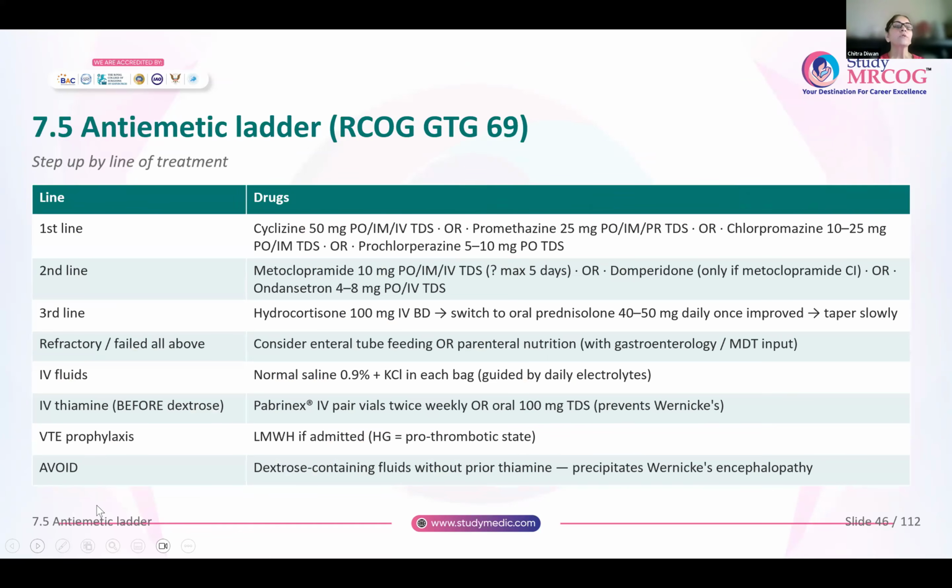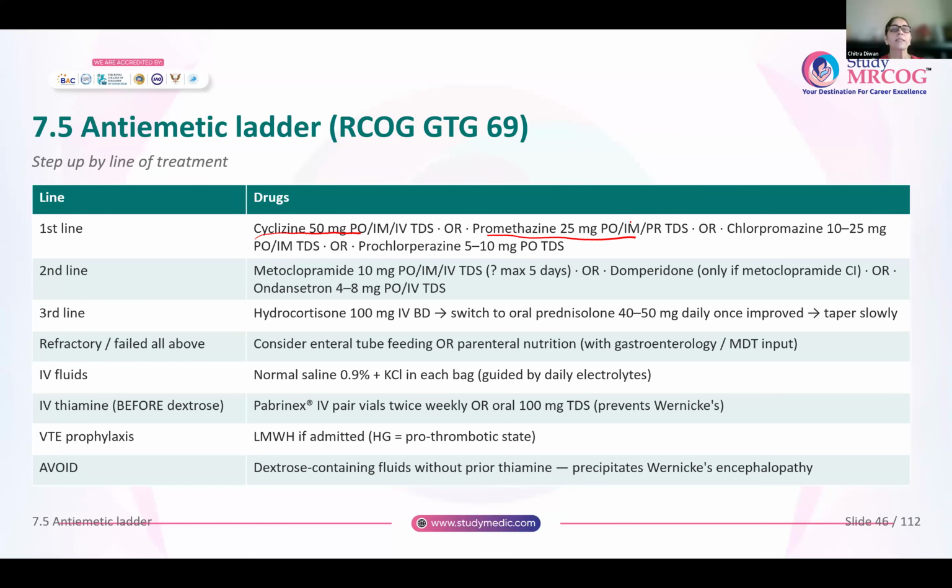Now, it's very important you know the step-up line for treatment. There are first-line drugs, second-line drugs, and third-line. In first line, you have cyclizine, promethazine, chlorpromazine, or prochlorperazine. It's important that you know the dosages at least of one or two drugs. If the woman doesn't respond to your first-line drugs, then second-line drugs in the form of metoclopramide or domperidone or ondansetron can be given.